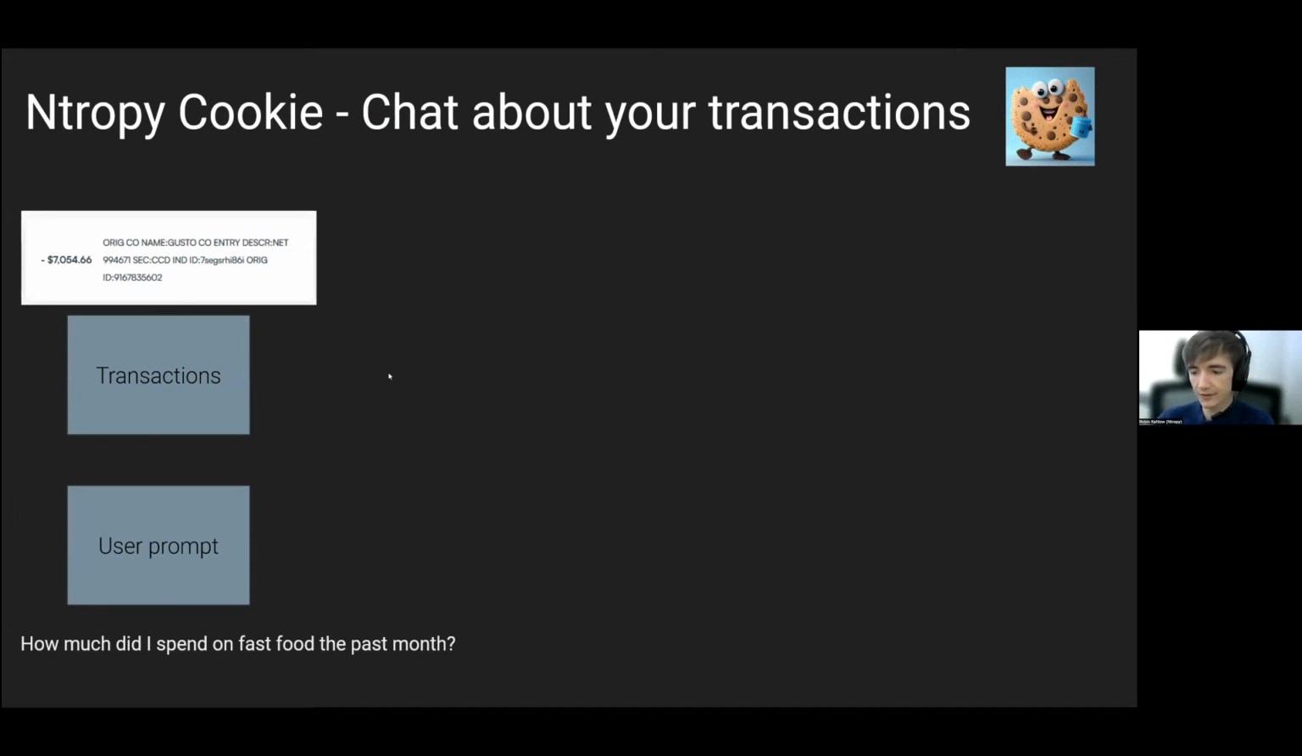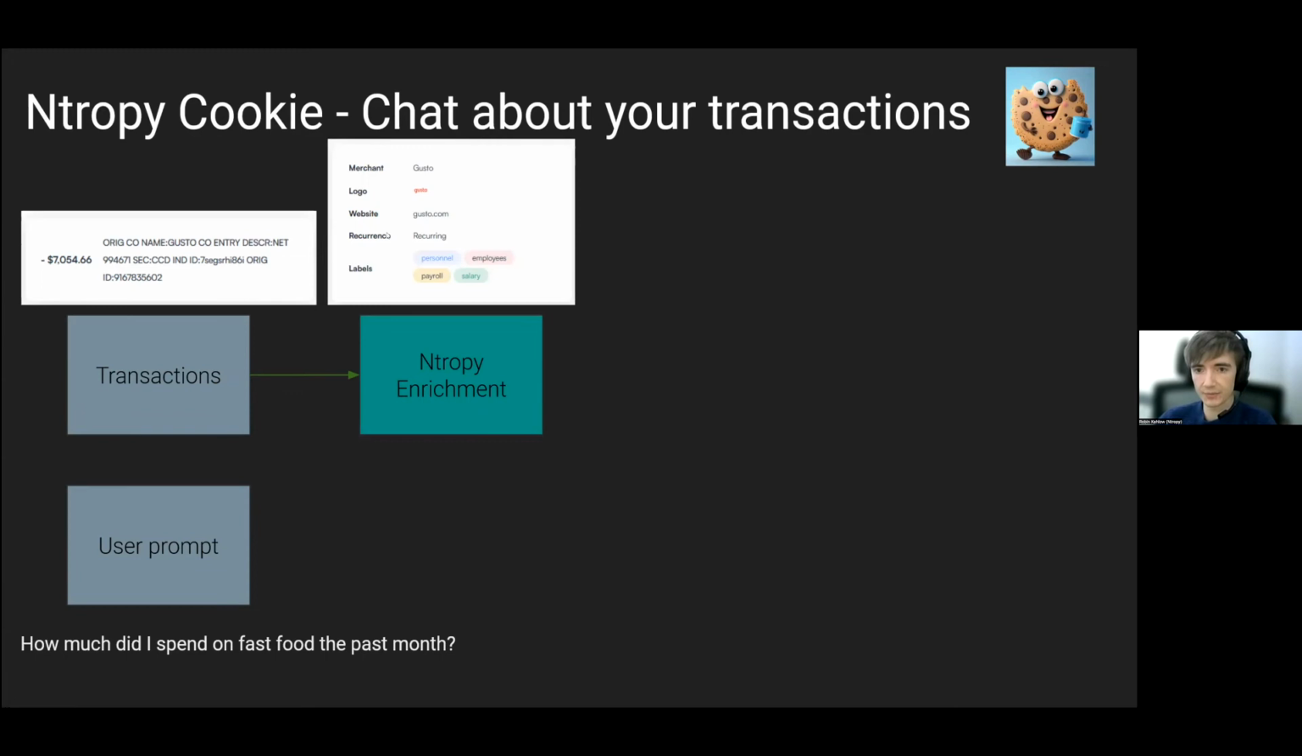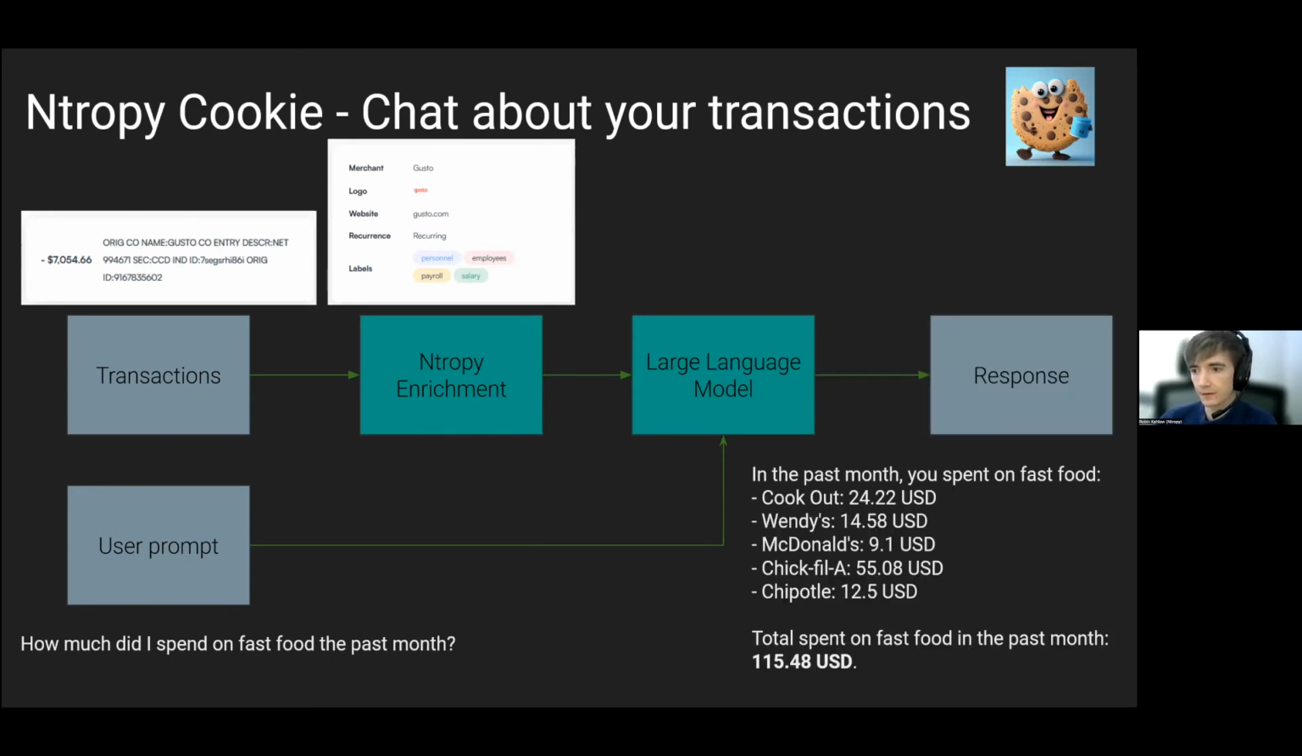And then we take the transactions, we run them through Entropy's enrichment API, and then you know who the merchant was, the website, labels, and a couple of other things. And we give the user question and these enriched transactions to a large language model like ChatGPT, which probably everyone knows about or has used. And that one can generate the answer for us then. So in this case, the answer could be in the past month you spent on fast food, and then a couple of different fast food companies and amounts. And it will tell you the total amount was $115 here, for example.